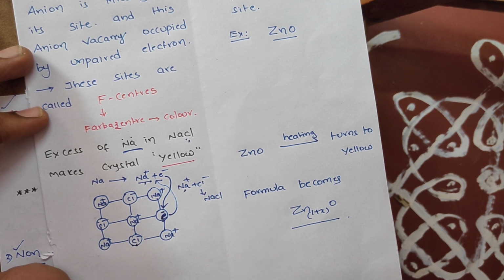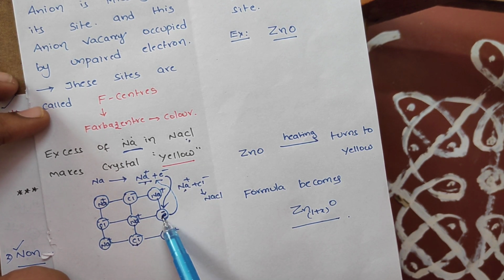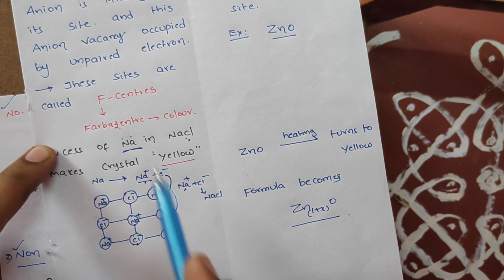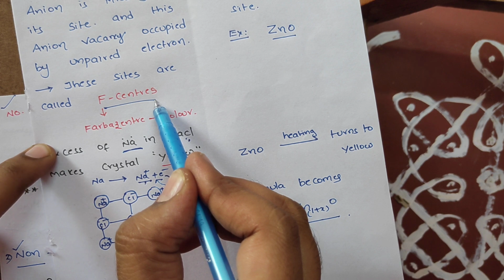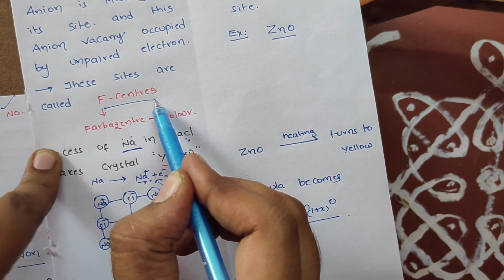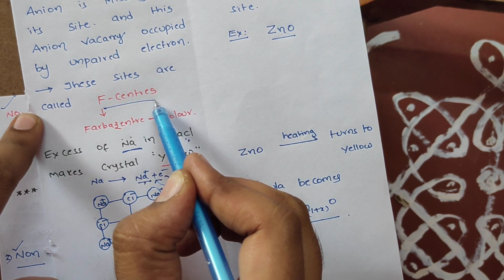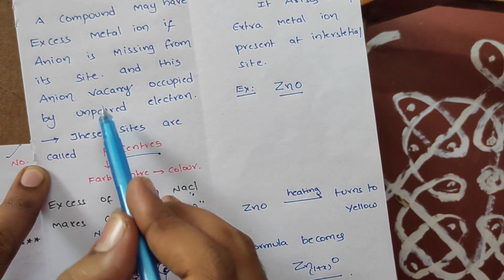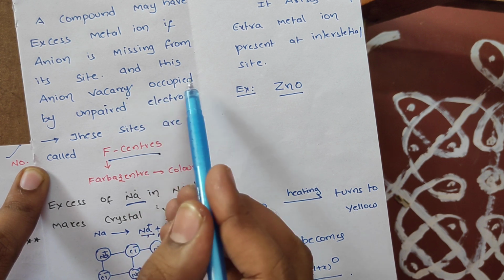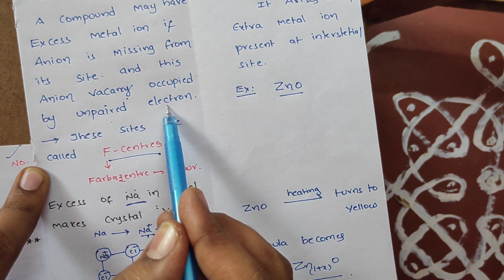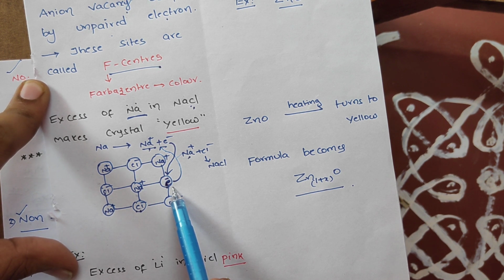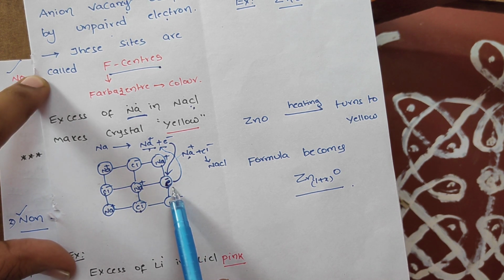These anion vacancies occupied with unpaired electrons are called F centers. Very, very important from the IIT and objective point of view. What are F centers, sir? F centers are nothing but the anion vacancies which are occupied with unpaired electrons. Why do unpaired electrons come here? To maintain electrical neutrality. Keep in mind, students.